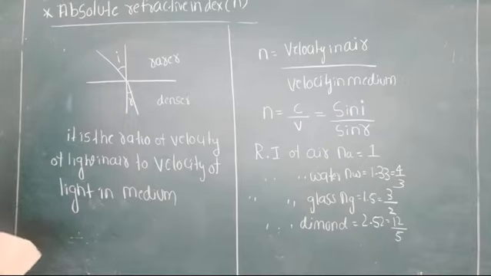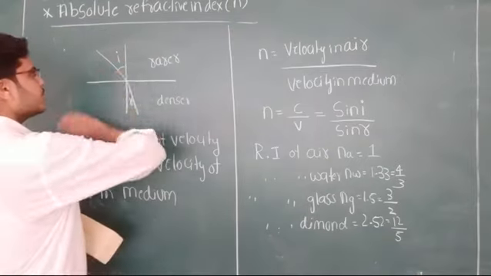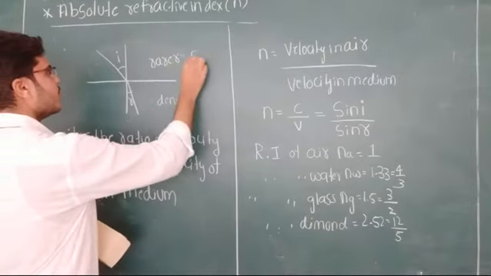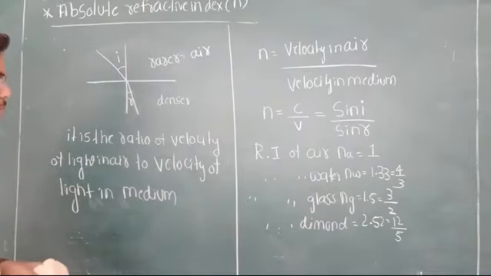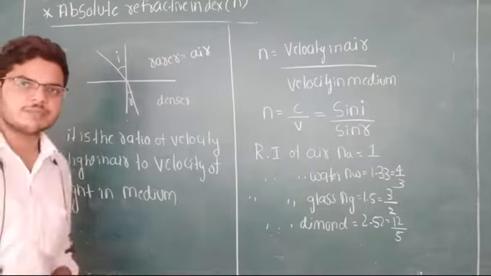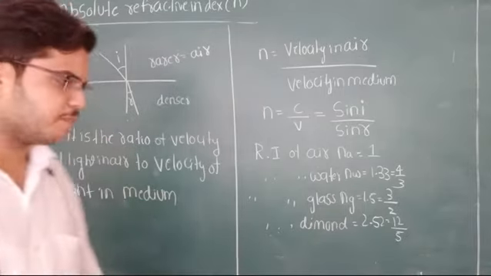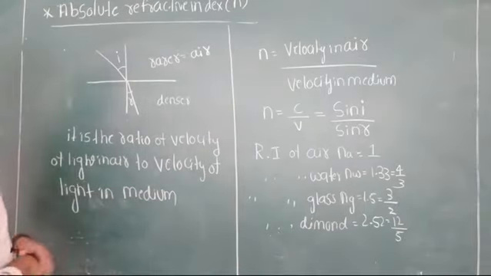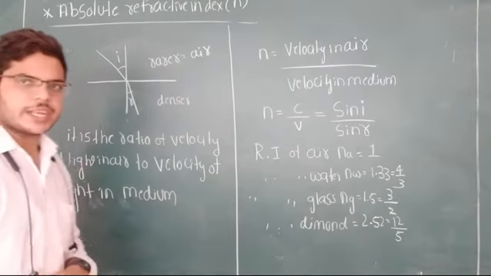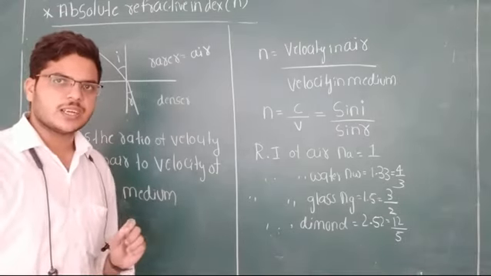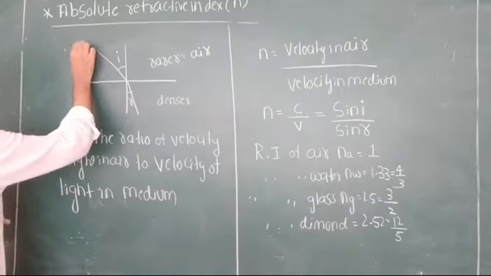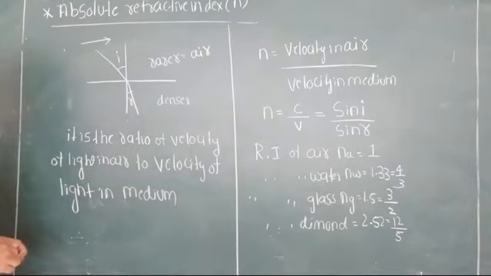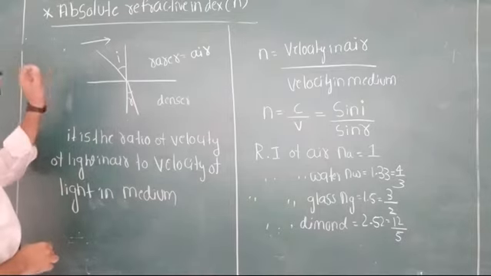In the case of absolute refractive index, the first medium or the rarer medium is always the air medium. You must always take air medium. You take the second medium other than the air medium. Now, absolute refractive index means you pass a ray of light in the air medium.